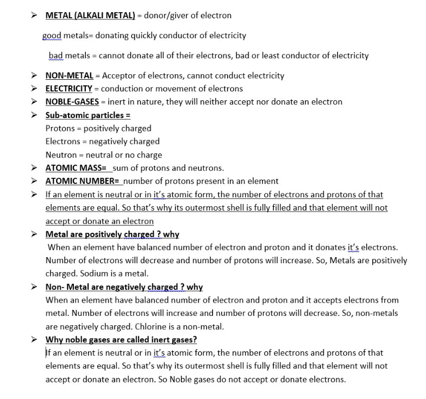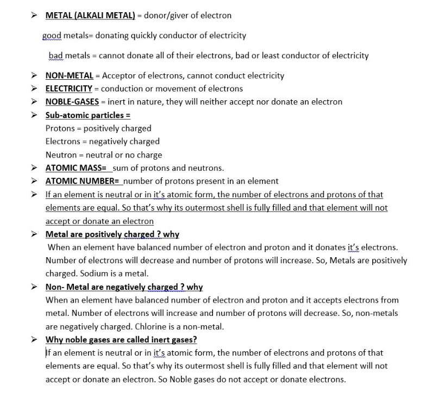So when a metal donates its electron, the electrons decrease and the number of protons is higher. So metals will be positively charged. That is why we can say that metals are positively charged. Sodium is a metal because it donates one electron. Why? Because it belongs to group number 1.